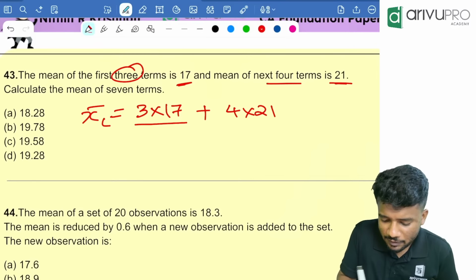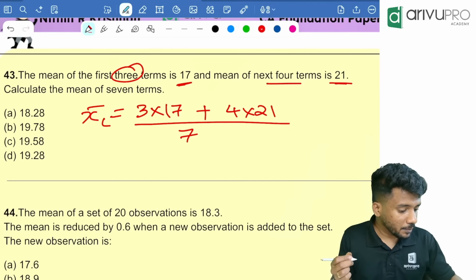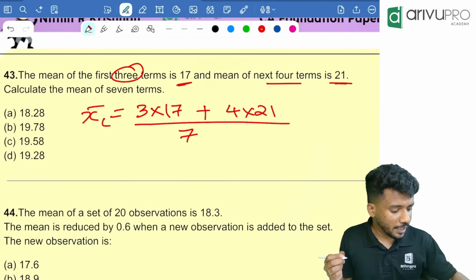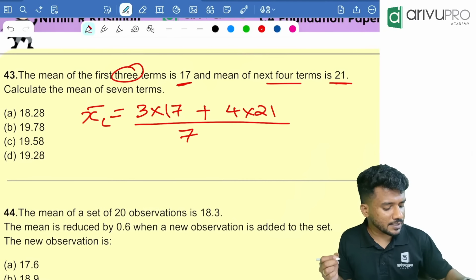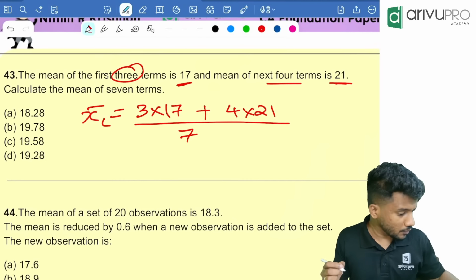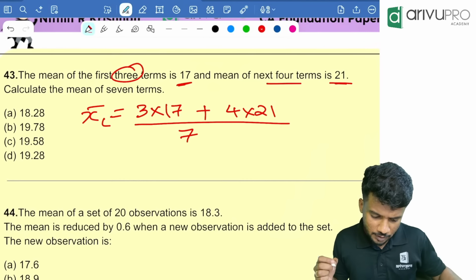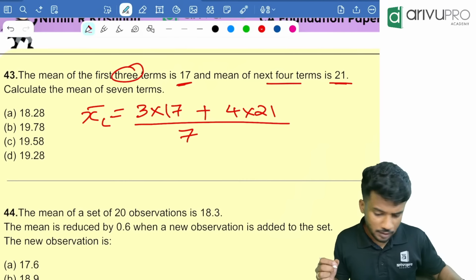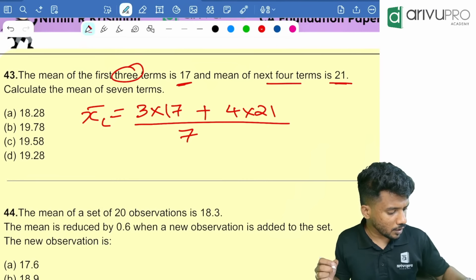Take your calculator. Clear the memory first. 3 into 17, M plus, 4 into 21, M plus, MRC, divided by 7. First 3 terms, 3 into 17, M plus, then 4 terms, 4 into 21, M plus, then MRC divided by 7.